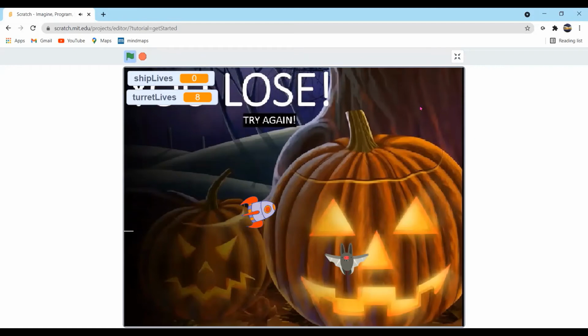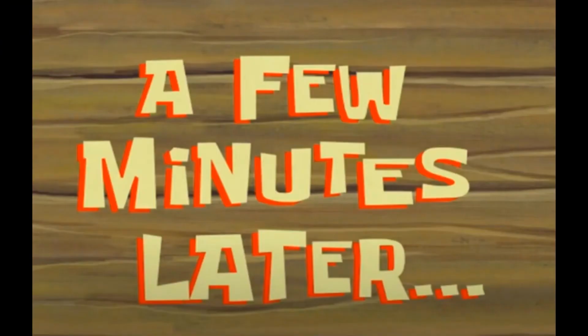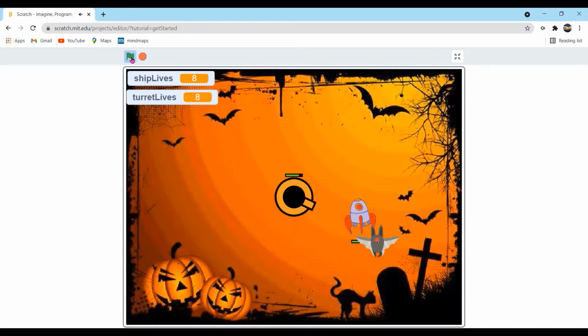So what we observed here was that the friendly bat kept on moving and the rocket was also moving in a certain direction, which I was controlling with the help of arrow keys. With the help of the space key, I was shooting the turret and the scores were maintained accordingly. Alright, let's try this again. A few minutes later, we are on an equal score.